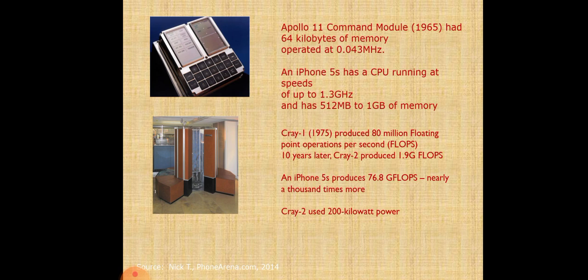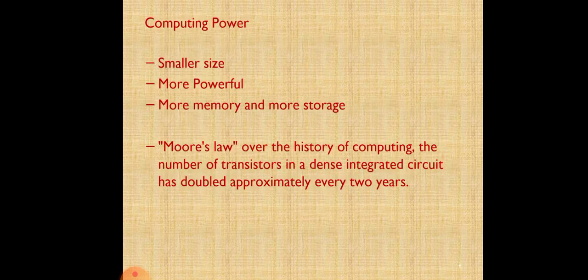Sourced by phonearena.com in 2014, computing power: you can see the smaller size, more powerful, with more memory and storage. Moore's law: over the history of computing, the number of transistors in a dense integrated circuit has doubled approximately every 2 years.